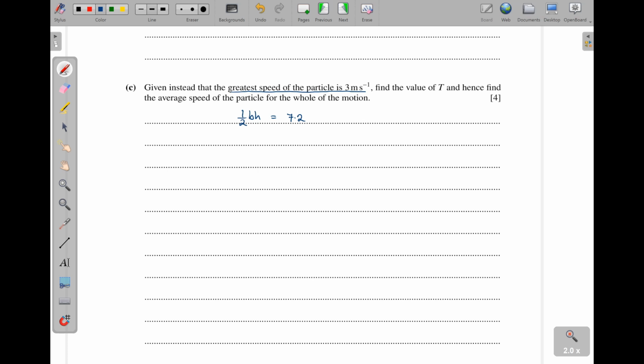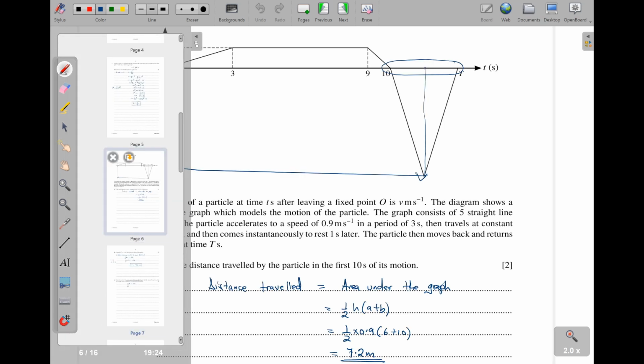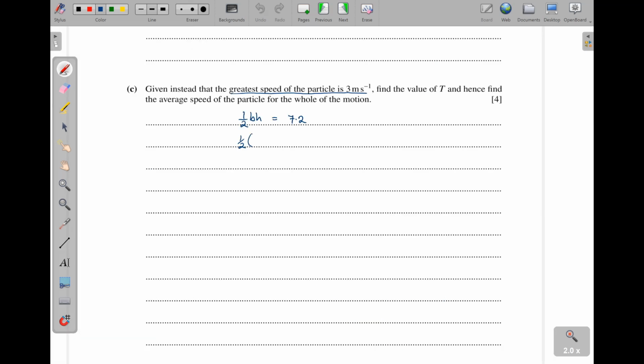Now, we shall have a half. Remember here, the base is t minus 10. So I'll come back here and put that as my base, t minus 10, then times the height, which is 3, is equal to 7.2. Then when I cross multiply, t minus 10 is equal to 7.2 times 2.